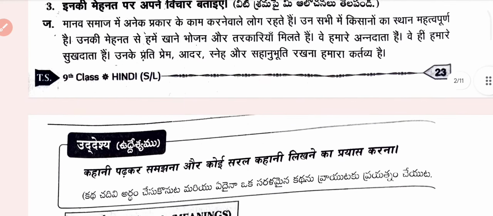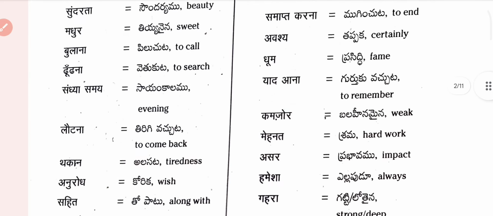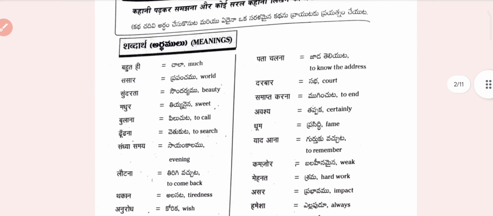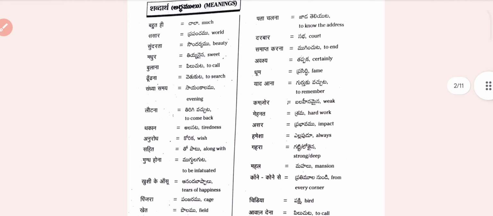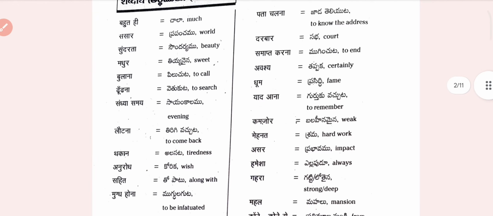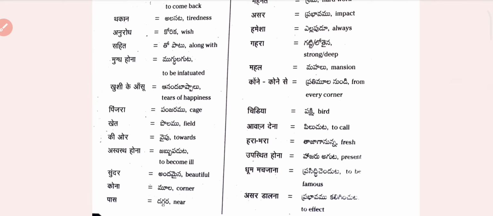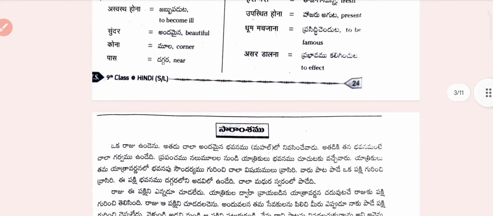After that, this is the word meaning. Don't worry, I will show you the word meaning, so don't get confused in this. I try to scroll. I hope it's visible. If it is not visible, go to the quality settings and increase it from there. Don't worry about it. This is a PDF, so you can easily understand.